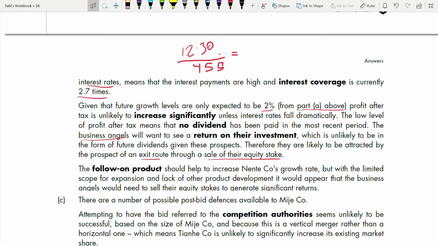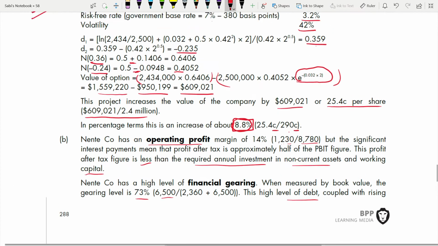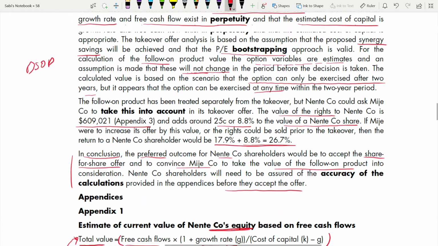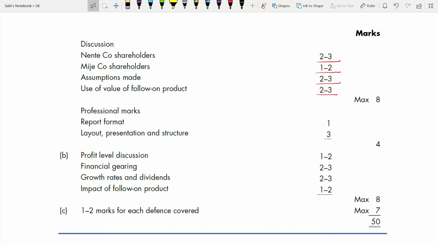Now, the next one. So, the follow-on product should help to increase their growth rate. But with the limited scope for expansion and lack of other product development, the business angels will need to sell the equity stake to generate significant returns. Now, can we go and seek the marking scheme for it? For part B before we move to part C? These are the 4 marks. 2 marks for each. Profit level discussion, financial gearing, growth rates and dividends, impact on follow-on product. All this will have an impact.